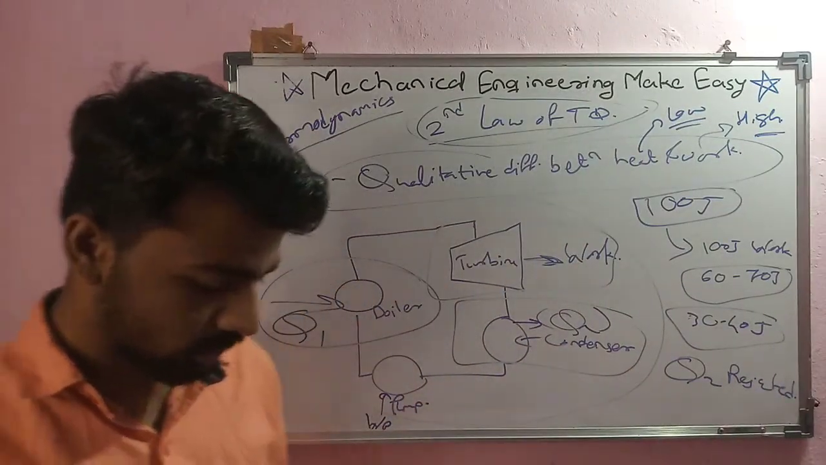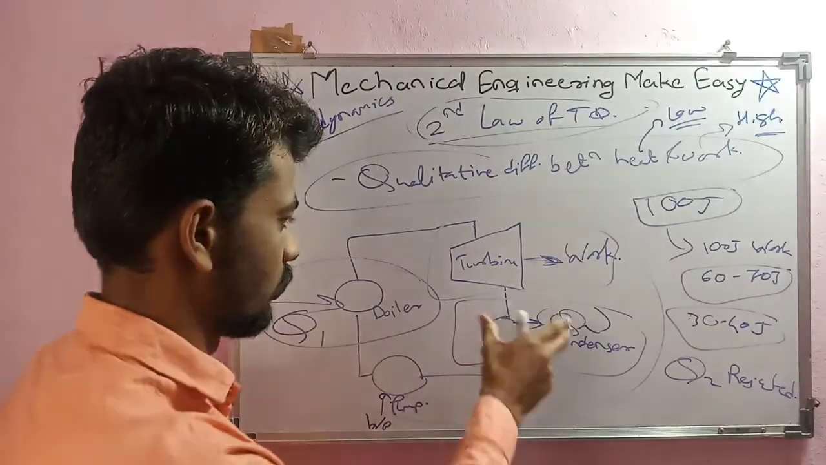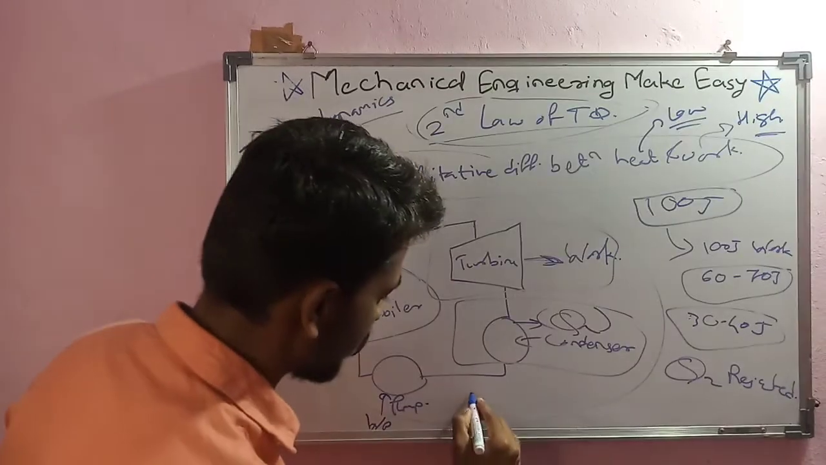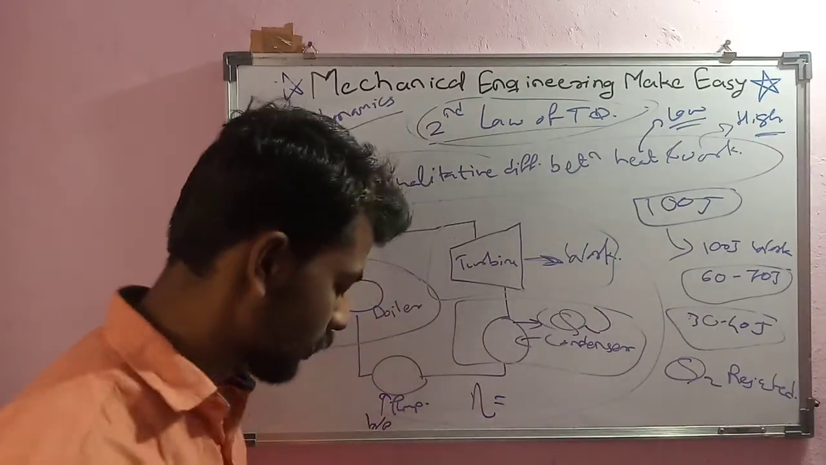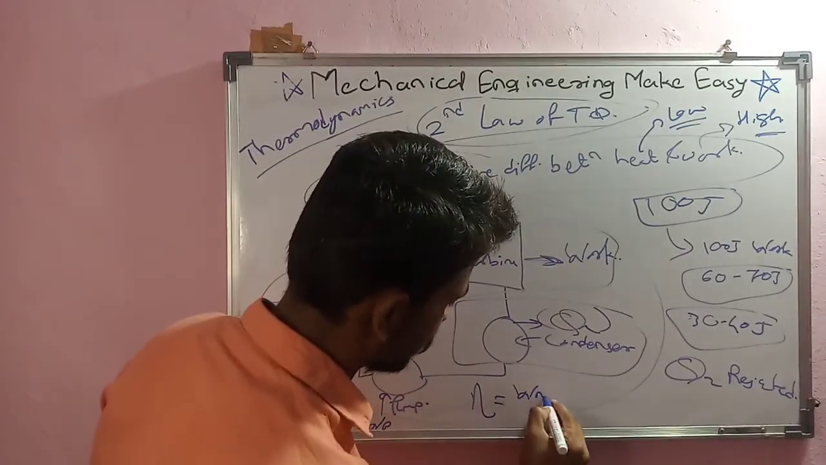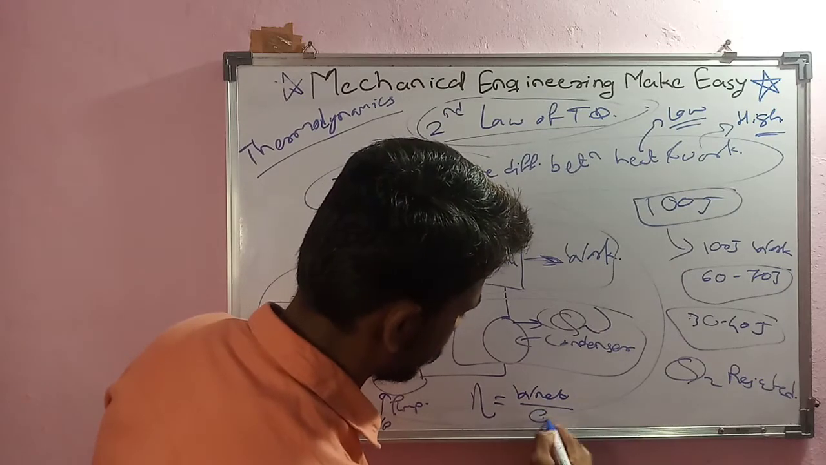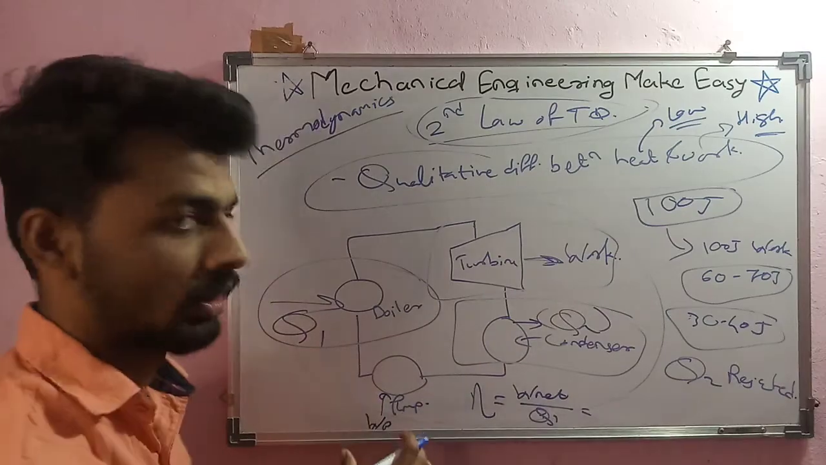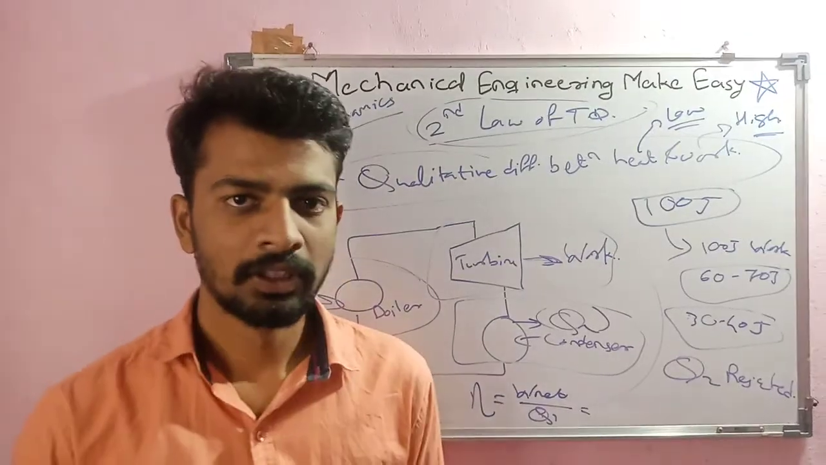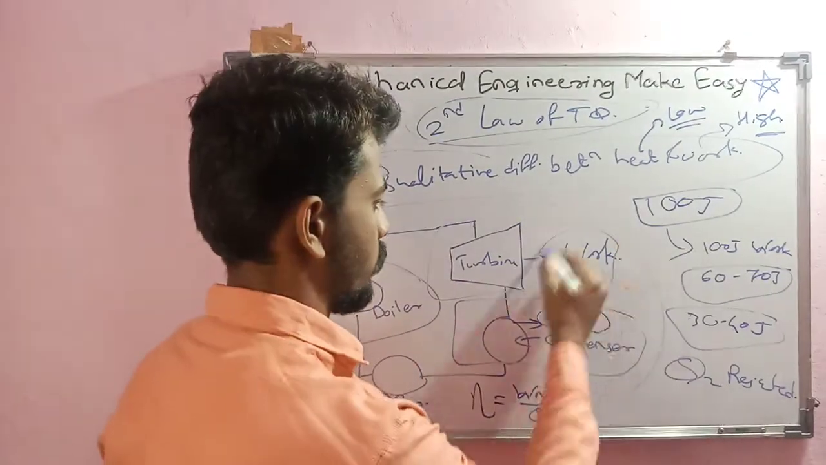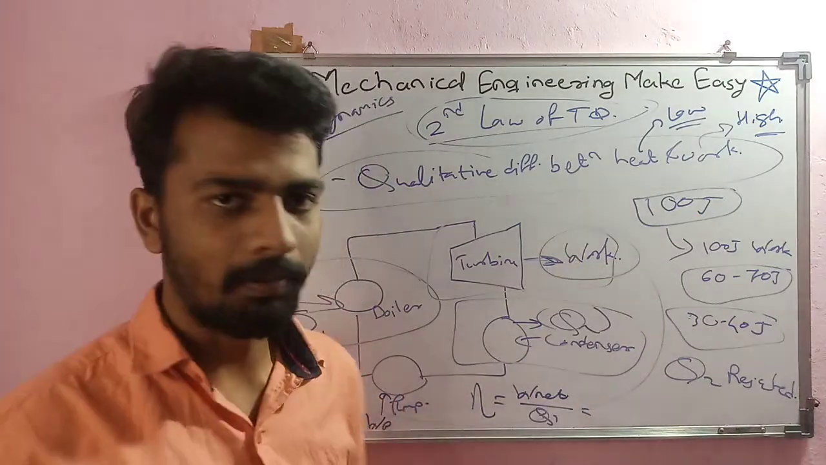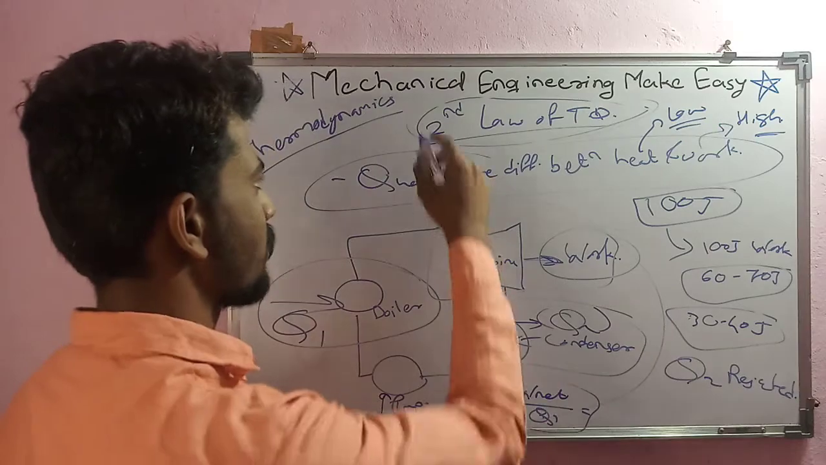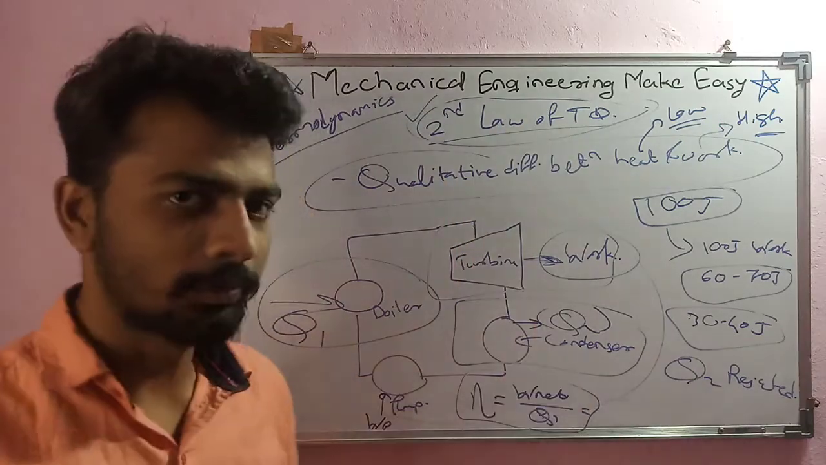In this case, as we are rejecting some heat, ultimately the efficiency will play a role here. So what exactly is efficiency? It is net work upon heat supplied, which is Q1. Net work will be turbine work minus pump work, because pump work we are supplying, so we need to subtract it from the turbine work. So this is nothing but efficiency. The efficiency parameter comes into the picture because of the second law of thermodynamics.